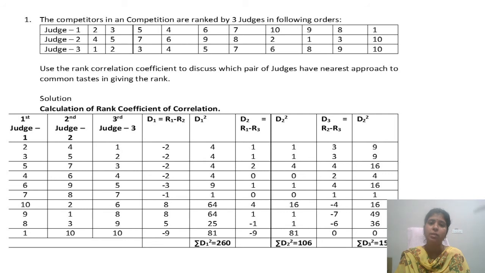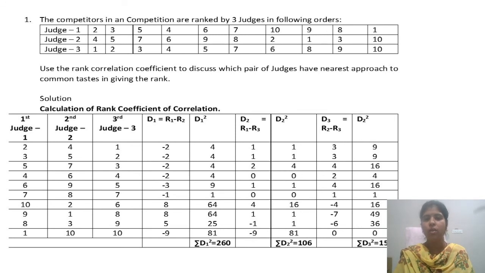D2 is nothing but R1 minus R3, first column minus third column. 2 minus 1 is 1, 3 minus 2 is 1, 5 minus 3 is 2, 4 minus 4 is 0, 6 minus 5 is 1, 7 minus 7 is 0, 10 minus 6 is 4, 9 minus 8 is 1, 8 minus 9 is minus 1, 1 minus 10 is minus 9.